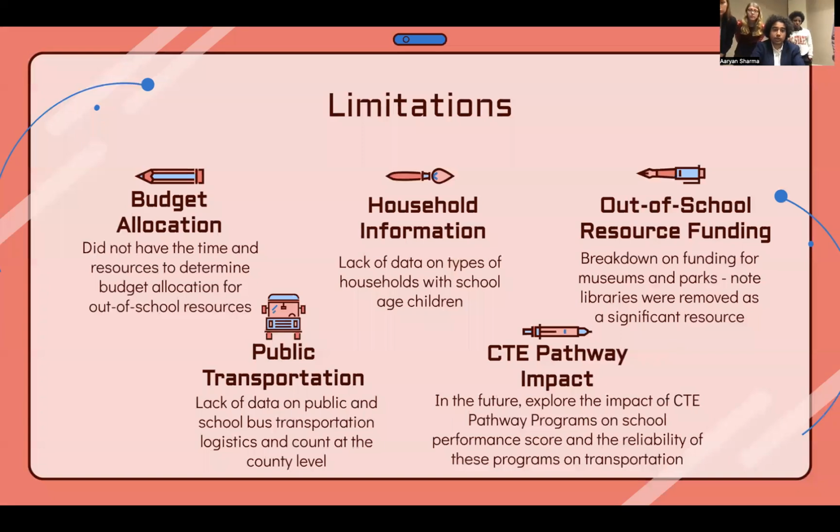As for the limitations, we couldn't find enough budget allocation per county. We couldn't find the school bus transportation logistics and the fleet for that county, and we couldn't see whether or not each household had a child that goes to school or not in conducting our linear regression search. And additionally, we wanted to look at the out-of-school resource funding broken down by county. And then maybe in the future, we can look at the CTE pathway programs and seeing how those programs could best utilize and increase our school performance status, as well as the transportation limitations within those CTE programs.